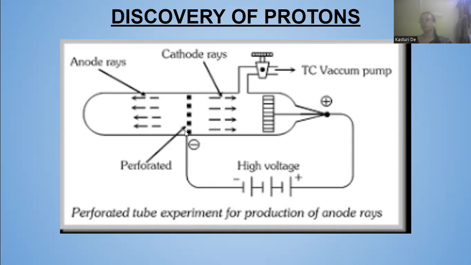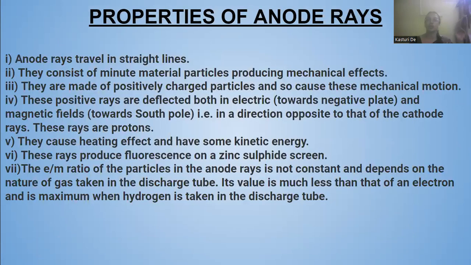Okay, this one is cathode rays. This is the cathode and this is the anode. The anode emitted some rays which passed through the perforated cathode and started moving in this way. This is the experiment which was done by Goldstein, with this modified discharge tube. High voltage current was used.